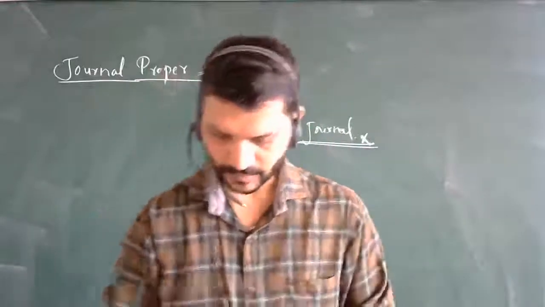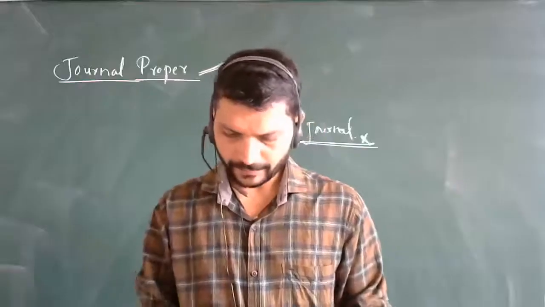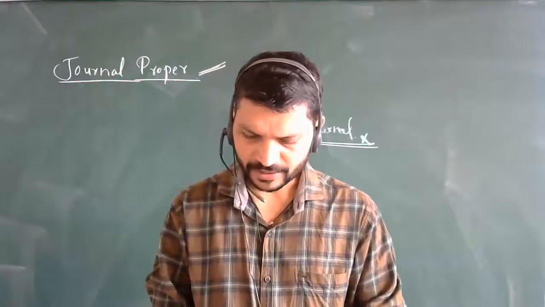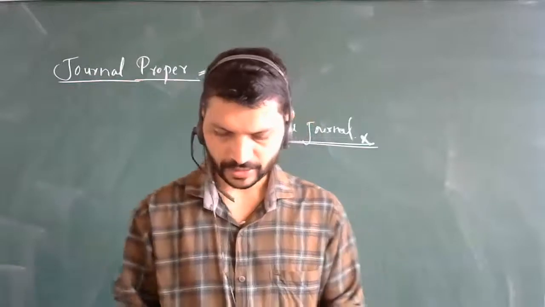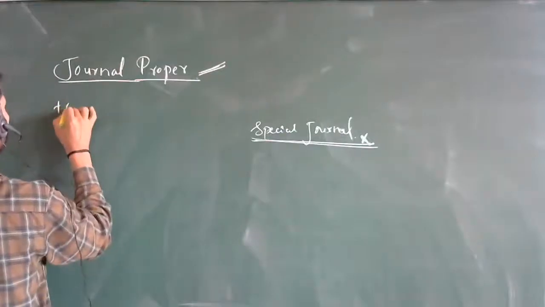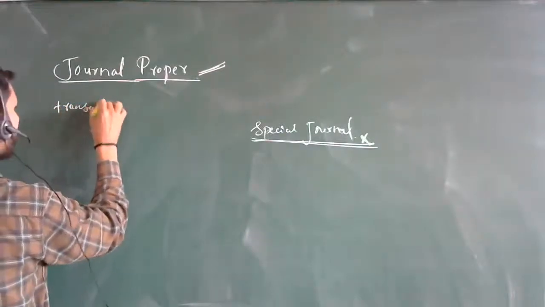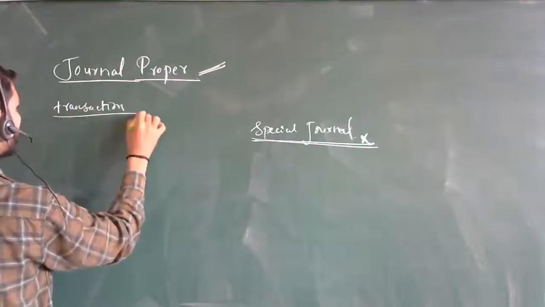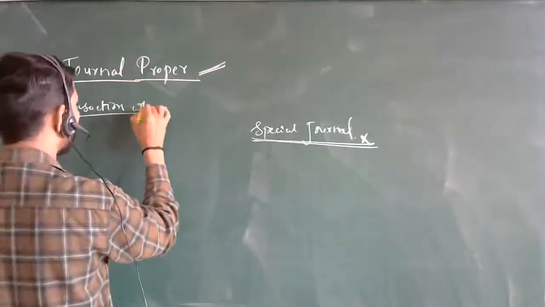Then let's go for this. Further, the following transactions are recorded in this journal. Now, which transactions are recorded under this?